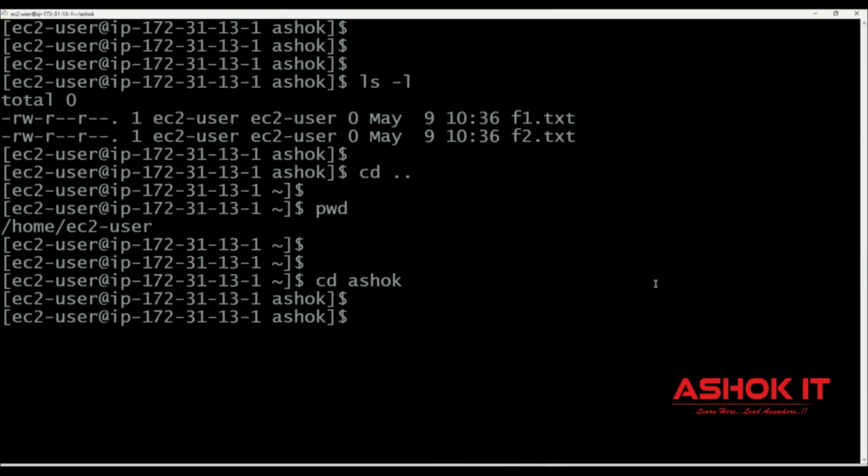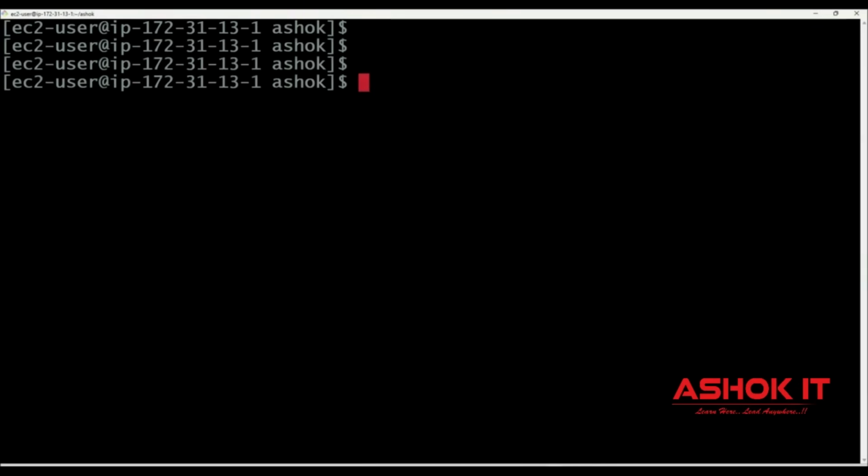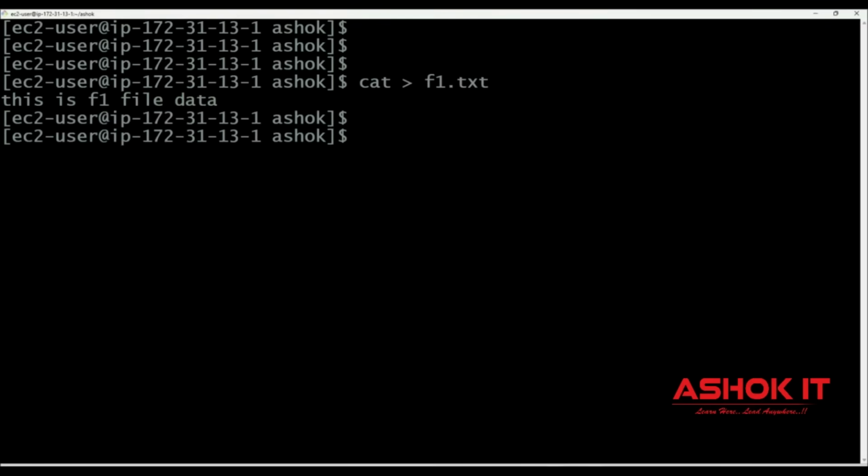All right. Next one. How to create a file along with the data. We used the touch command, which is used to create empty files. How to create a file with data? For that we can use the cat command. cat arrow f1.txt. This arrow represents a write operation, a single arrow. It is asking me to enter the data. This is f1 file data. Then press Ctrl D to save the data and close the file.